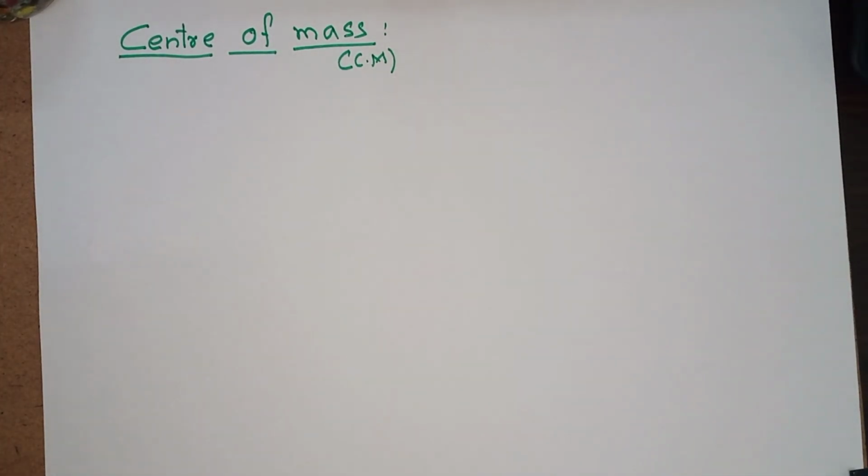Now the important topic is center of mass. The importance of center of mass we will come to now. How to calculate center of mass location, velocity of center of mass, and acceleration of the center of mass we shall see. First we need to understand the simple concept of a two particle system. When the two particles are separated, what is the common point? What is the center point of the two particle system? The same can be extended to many particle systems, but the reference axis should be there.